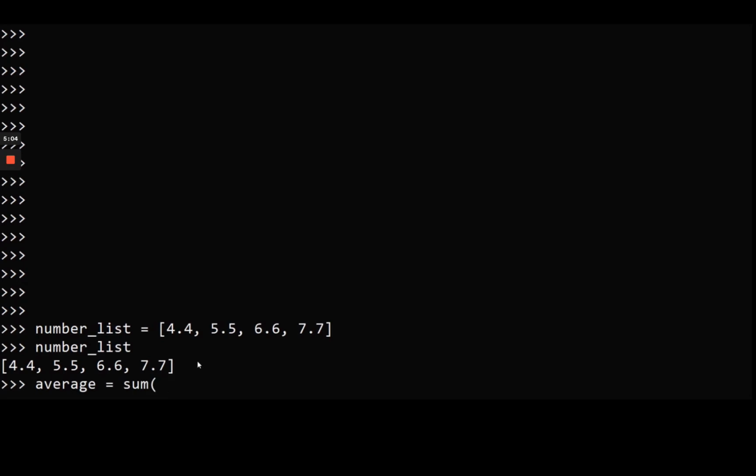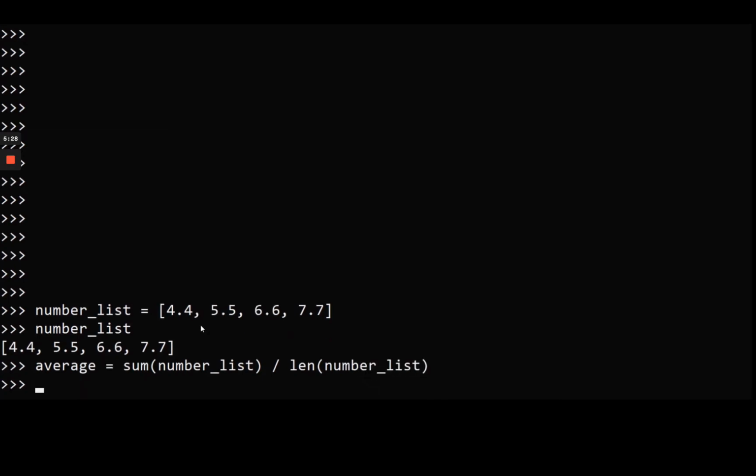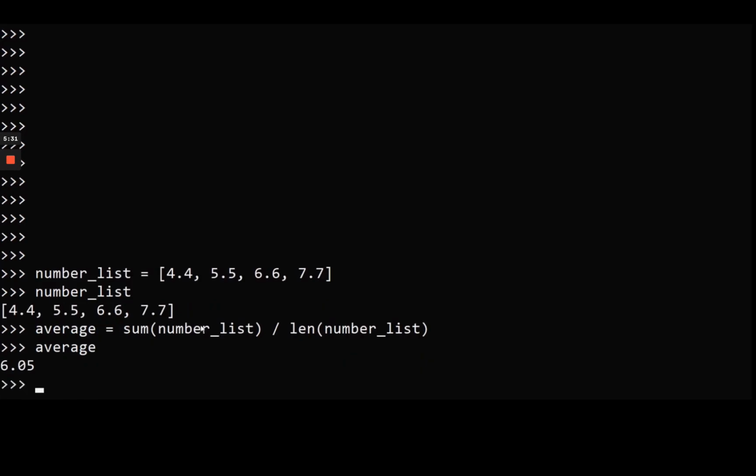So as I showed you before, you can use the sum function. So sum number list will just sum all the elements in the list. And then you need to divide by the number of elements in the list. And to know that, you can use the len function, which is actually going to compute the length of the number list. So length number list. I press enter, and now you have average 6.05. So that is the average of the list.